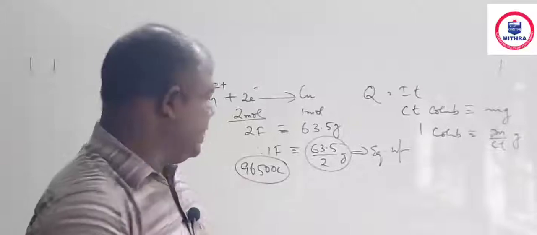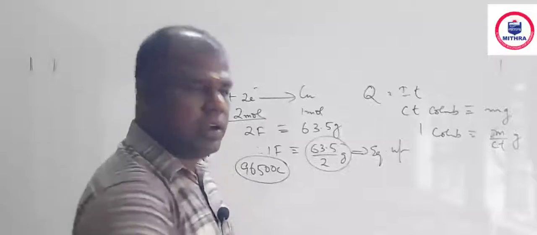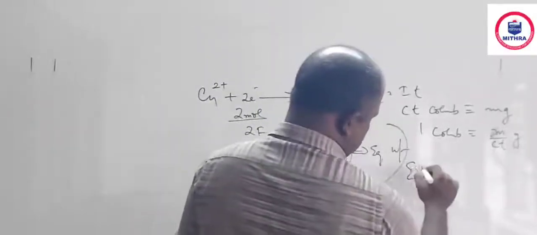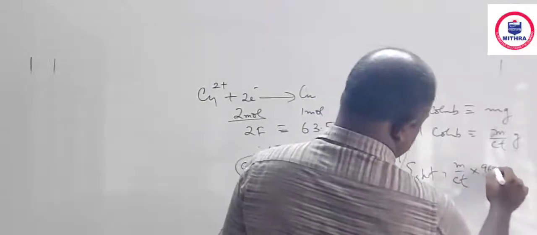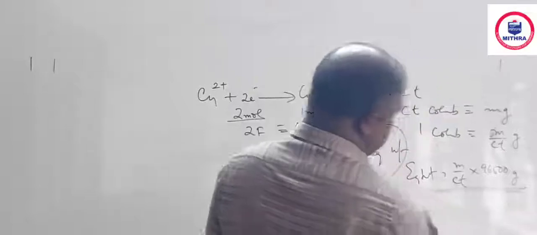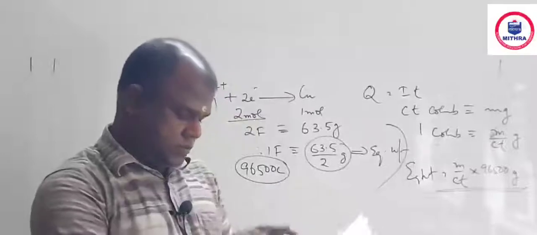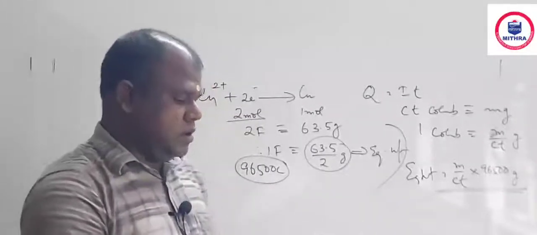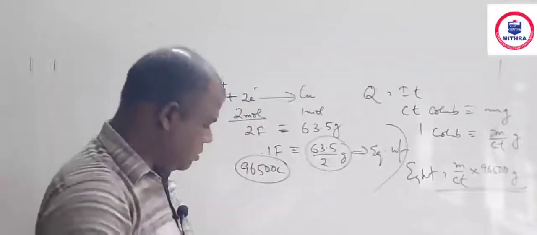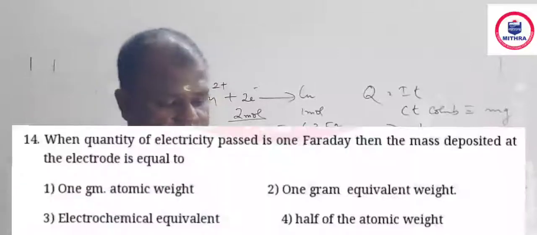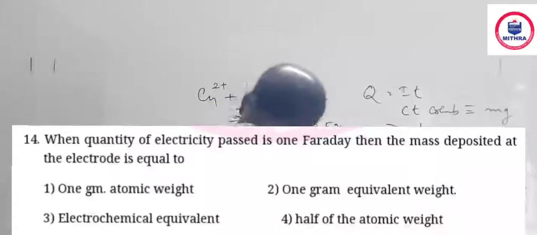I told you how many coulomb? 96500 coulomb can deposit how much, and that is called equivalent weight. So the equivalent weight is equal to m by CT into 96500 gram. This is equivalent weight. Okay. Yes, equivalent weight is m into 96500 divided by CT. Option is the third option. Agree. I think this is clear. Okay. Moving to the next question.